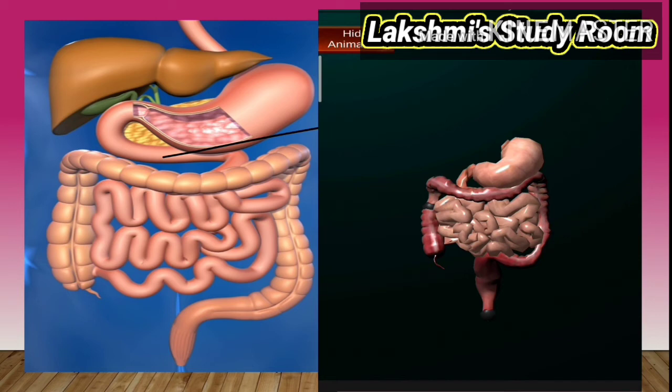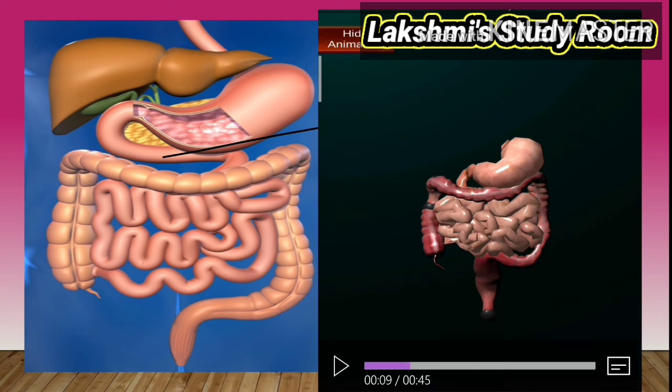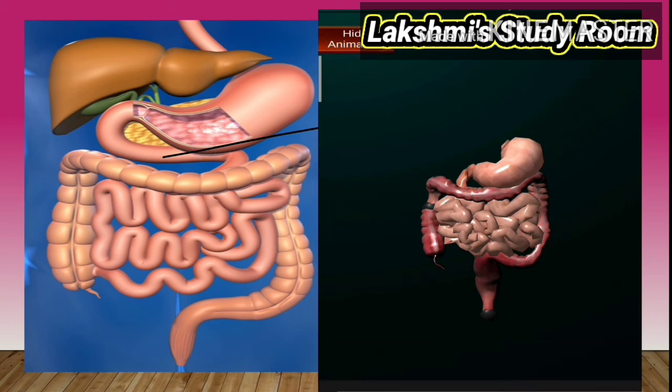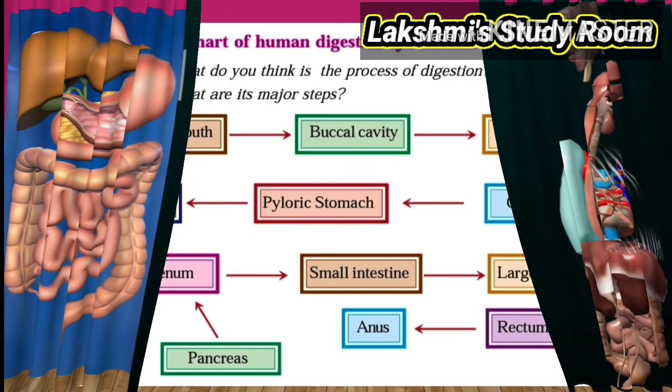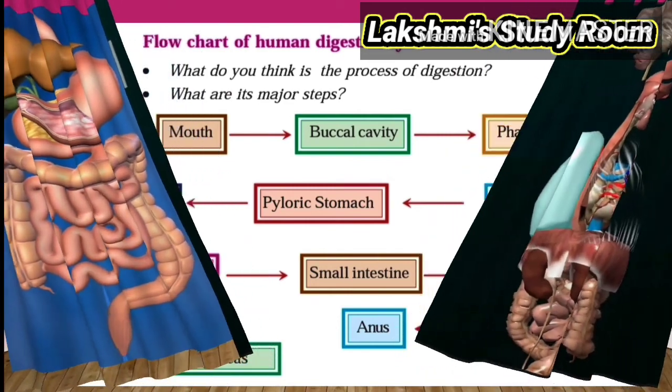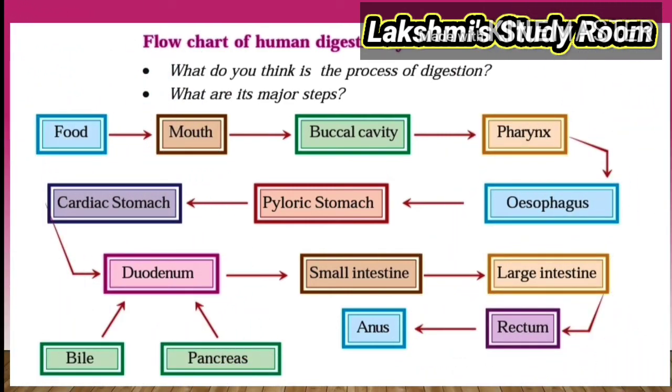Then the undigested material stays for some time in the rectum. Whenever the rectum is filled, the fecal matter will be sent out through the anus. It is called defecation. So these are the processes that take place in the human digestive system. A flow chart of the human digestive system is given in your textbook.